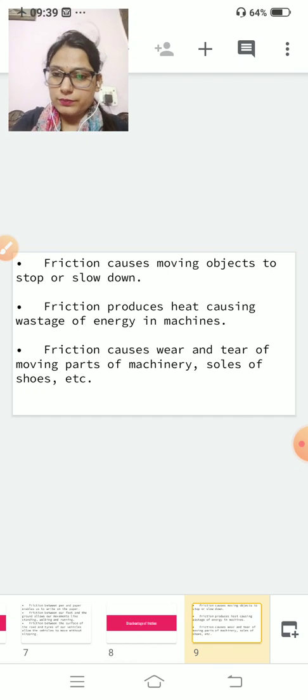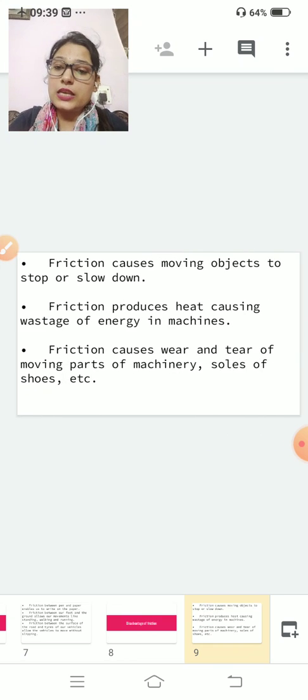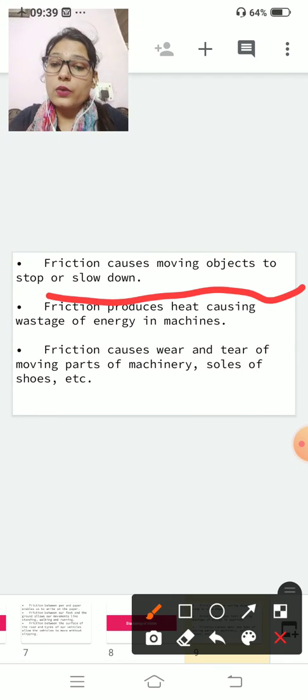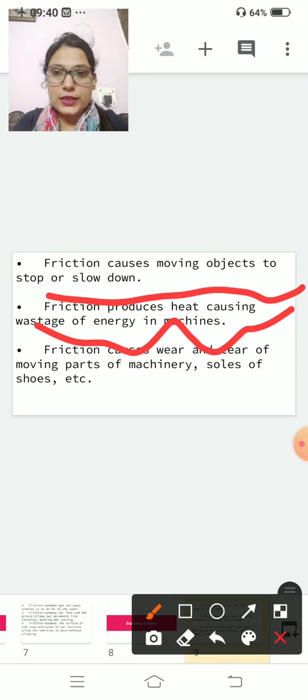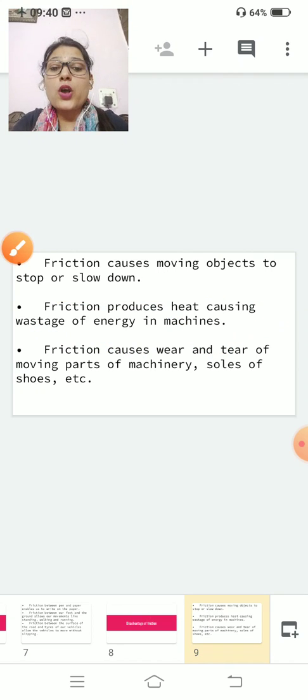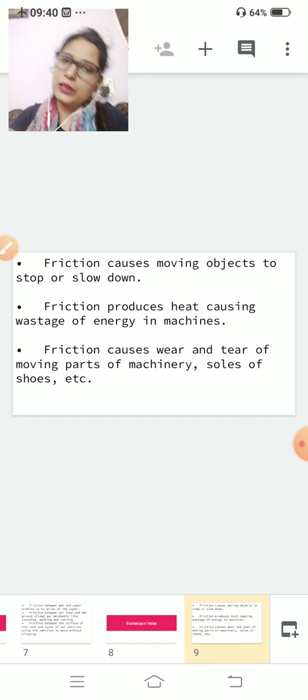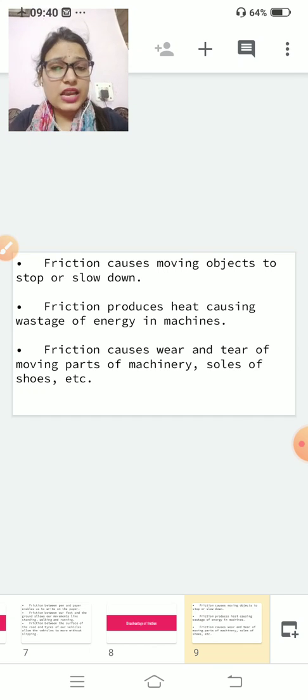Friction produces heat, causing wastage of energy in machines. Clear? Third, friction causes wear and tear of moving parts in machinery, soles of shoes, etc. Because of friction, after some time, the soles of shoes and tires become plain. Clear? So what are the disadvantages of friction?